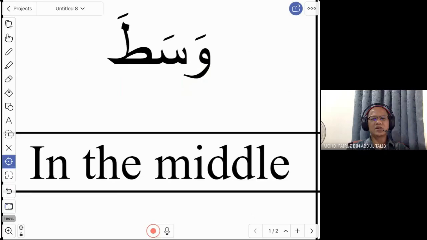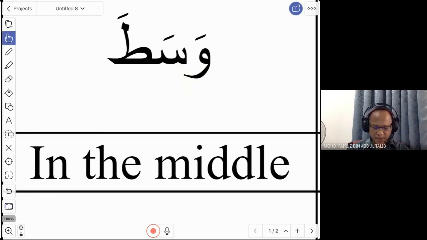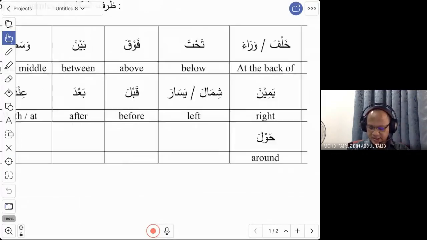Wasata. For example, you want to say, I sit in the middle of the classroom, in the center of the classroom: Ana ajlisu wasata al-fasli. Ajlisu, I sit. Wasat, this word. Al-fasl, classroom. So I sit in the middle of the classroom.